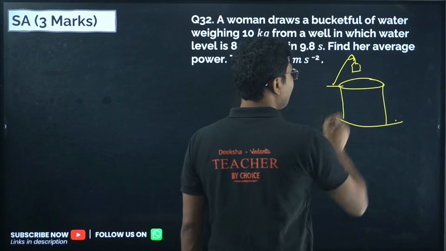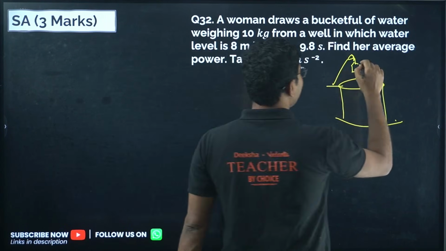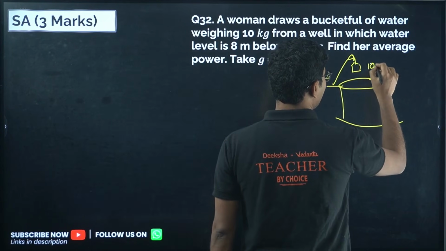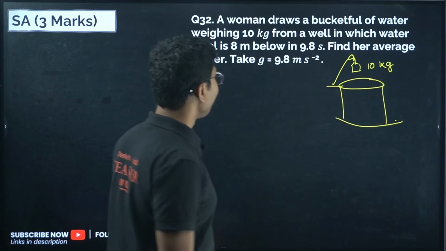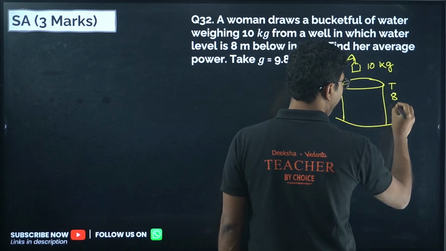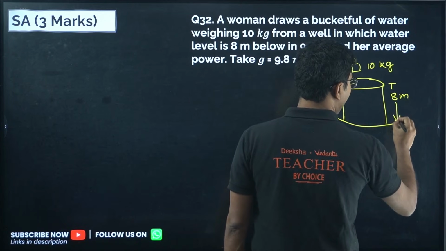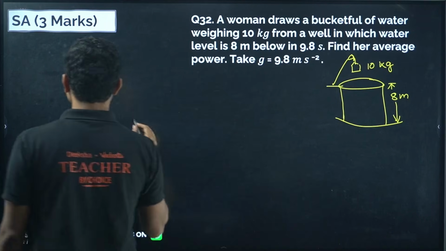The weight of the bucket full of water is 10 kg, so mass is given as 10 kg. The level is 8 meter below. Now what is the weight that the woman is moving?